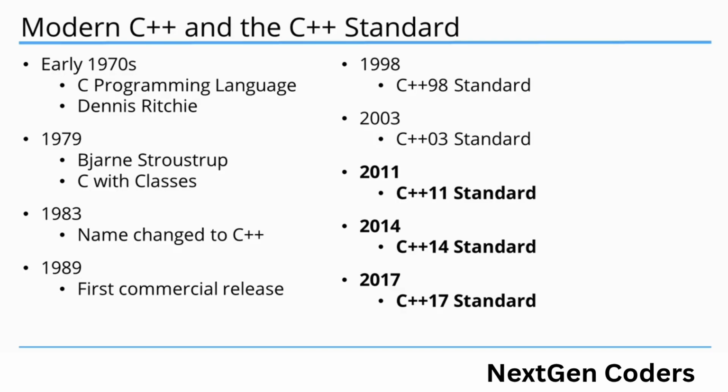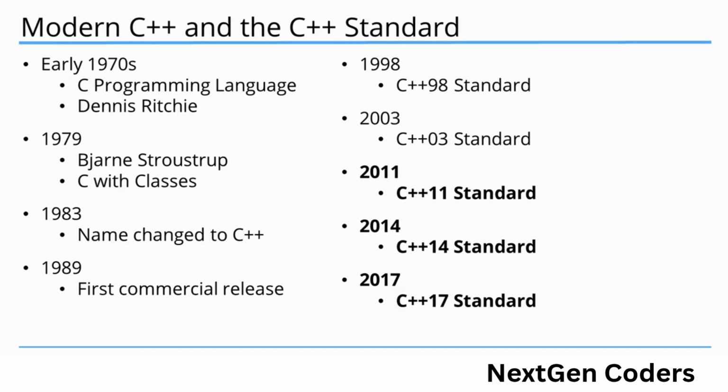In 1998, the C++ Standards Committee published the first C++ standard, informally known as C++98. Multiple issues with C++98 were addressed, and the C++03 standard was released. Then in mid-2011, the C++11 standard was released, and then after that, C++14 and C++17. As you can see, C++ has been around for quite some time.